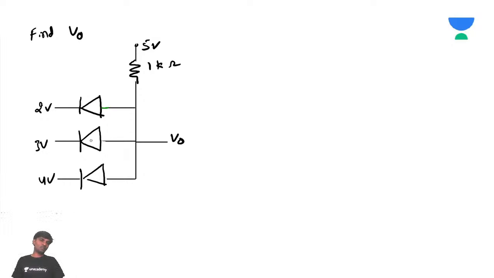So assume first all of them are on. Is it possible to have all of them on? No, it is not possible to have all of them on. Now at least we should assume that any one of them is on. So how can you tell which one is going to be on?